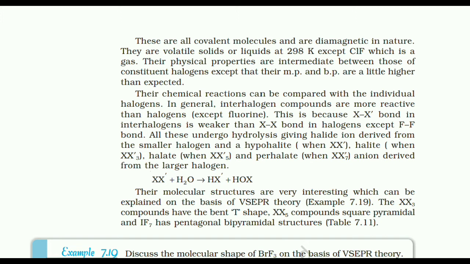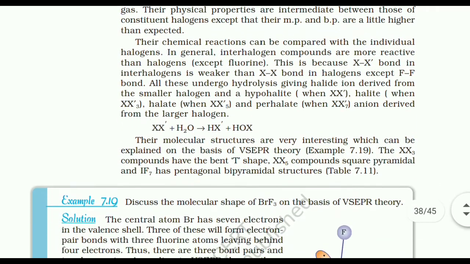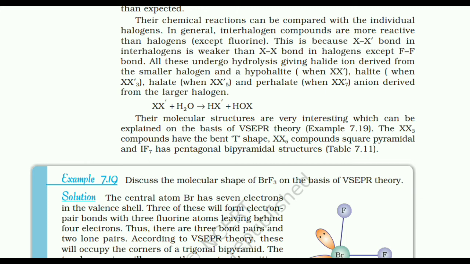In general, interhalogen compounds are more reactive than halogens except fluorine. This is because XX' bond in the interhalogens is weaker than the XX bond in the halogens except FF bond. All these undergo hydrolysis, giving halide ion derived from the smaller halogen and hypohalite, halite, halate and perhalate ion derived from the larger halogen. The molecular structures are very interesting, which can be explained on the basis of VSEPR theory. The XX'3 compounds have T shape and XX'5 compounds have square pyramidal and IF7 has pentagonal bipyramidal structures.